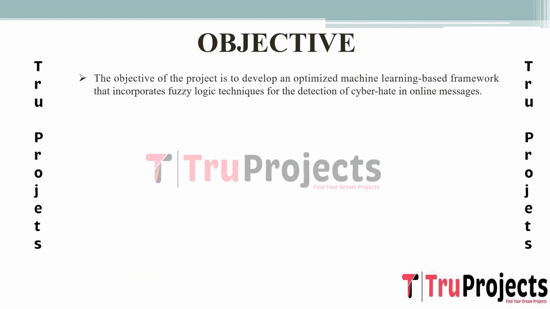The primary aim of the project is to create an advanced framework using machine learning techniques, particularly optimized for detecting instances of cyber hate within online messages. It incorporates fuzzy logic techniques to enhance the precision of identifying hate speech, considering the nuance of language and sentiment.